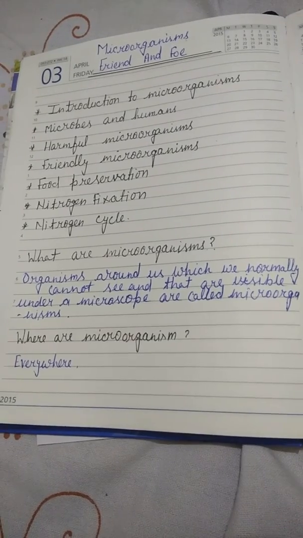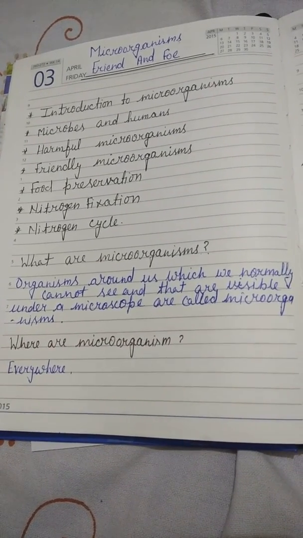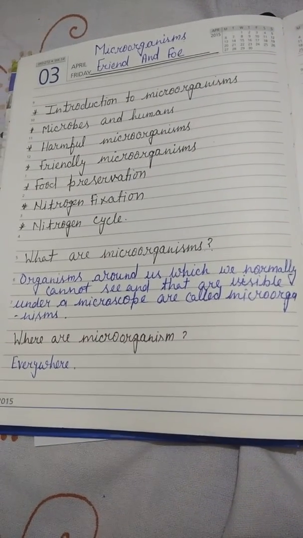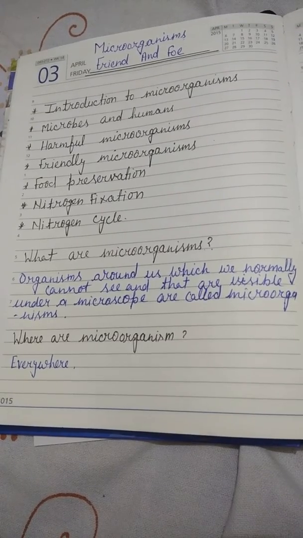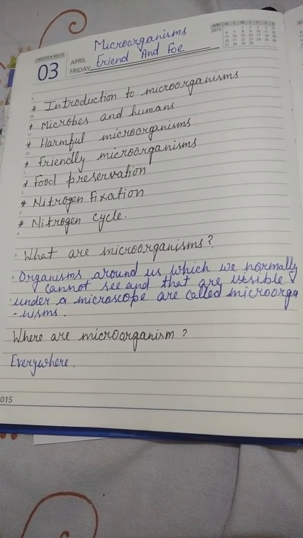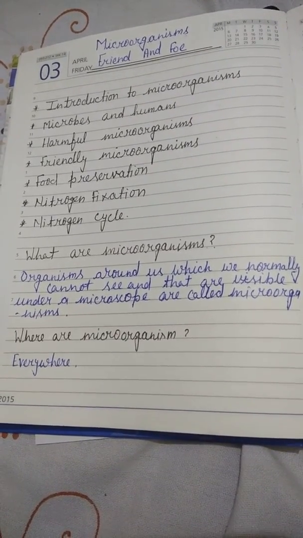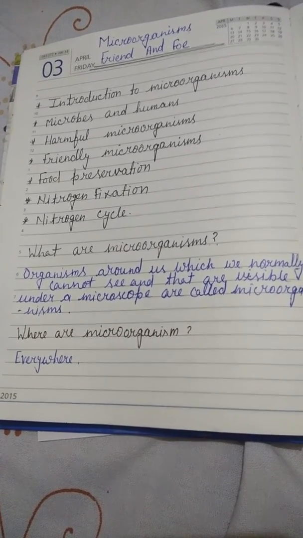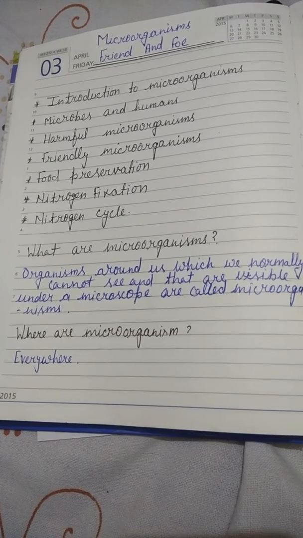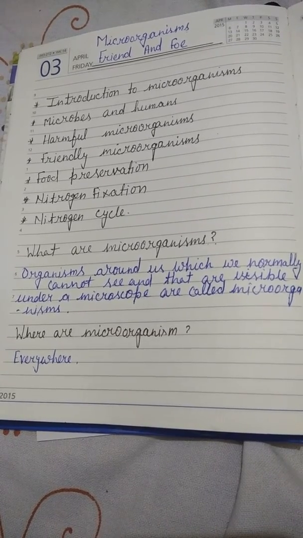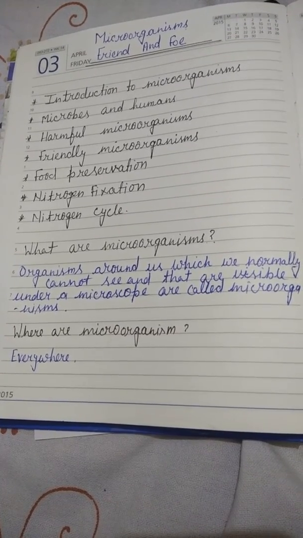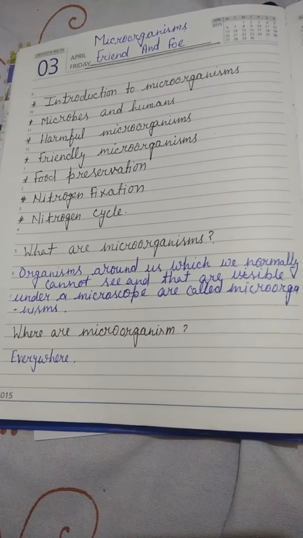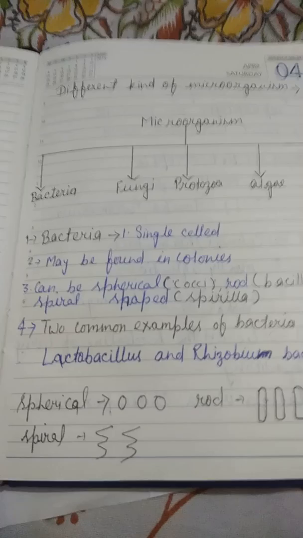Now second one, where are microorganisms? Microorganisms are found everywhere, like forest, desert, mountain, hot spring, even doorknob, tap water. Microorganisms are present inside the human body and that of other animals. These also live as parasites on other living things, including us.